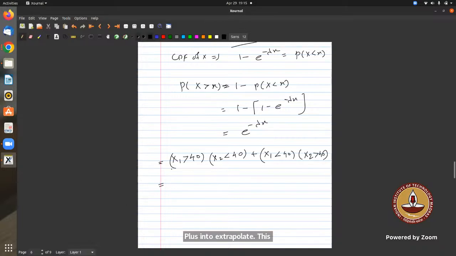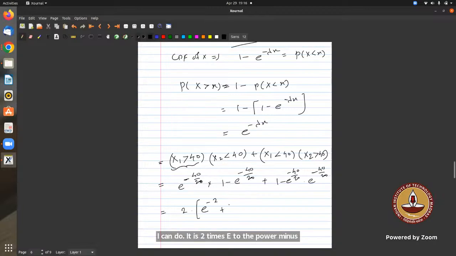What is X1 greater than 40? It is 1 minus e to the power minus 40 by 20, right? And X2 less than 40 is 1 minus e to the power minus 40 by 20, correct? Plus X1 less than 40 means 1 minus e to the power minus 40 by 20, into e to the power minus 40 by 20. So this is the same, right? I can write it as 2 times e to the power minus 2,